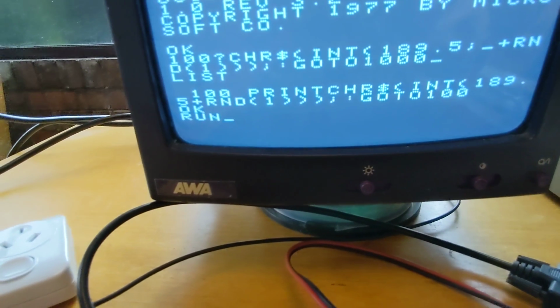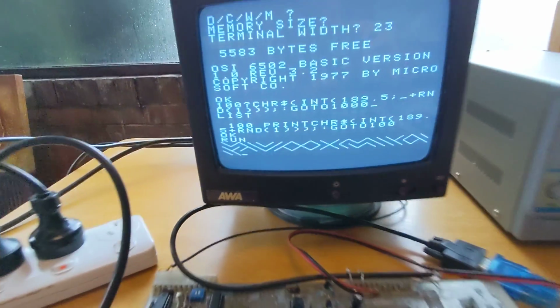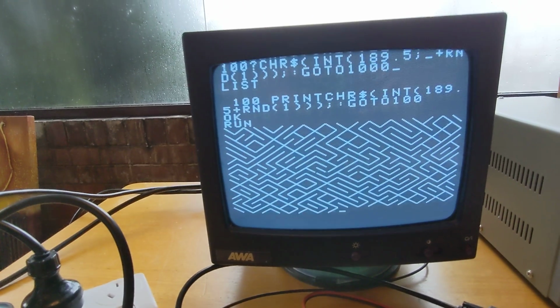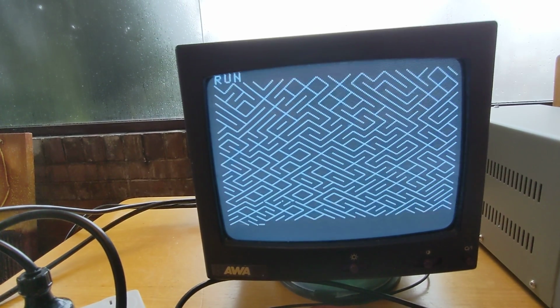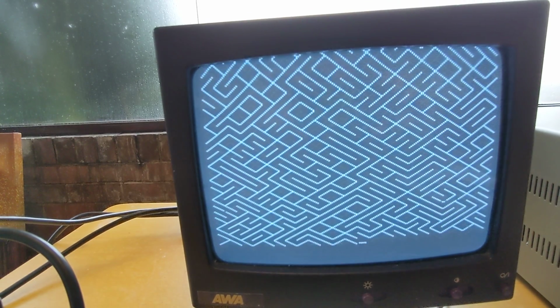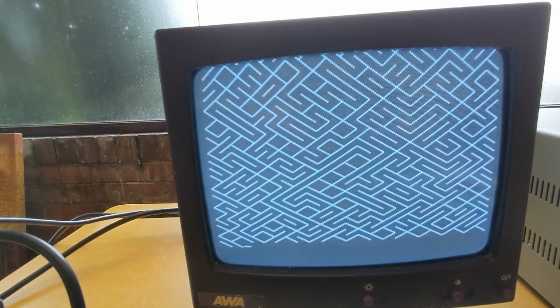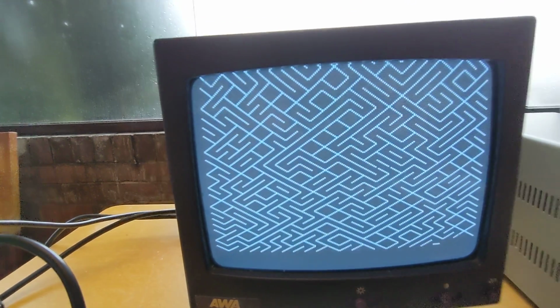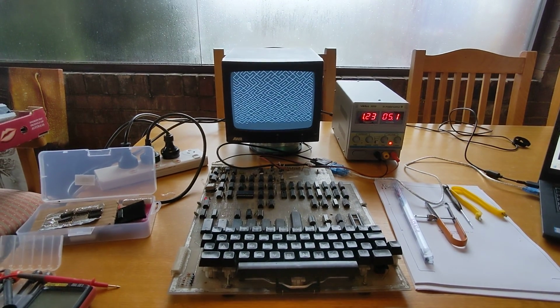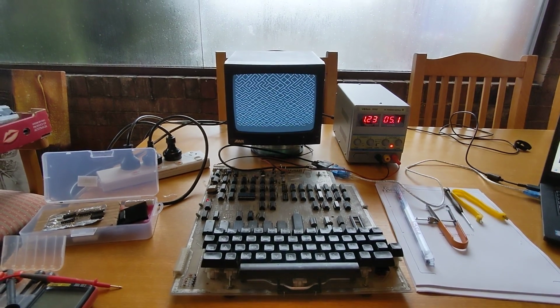Okay, let's run it. Okay, and this is using print, and by setting the terminal width to 23, we're not getting blank lines. And you'll see this is a much more faithful recreation of the original C64 one-line BASIC maze.